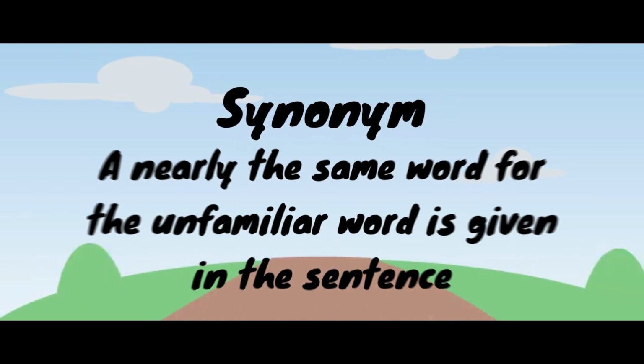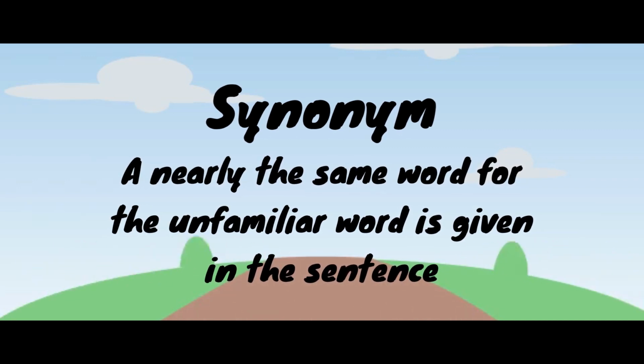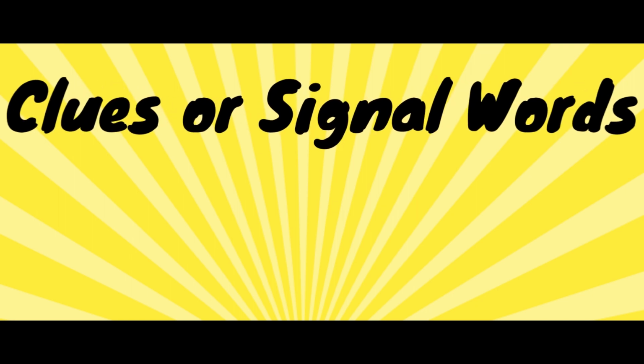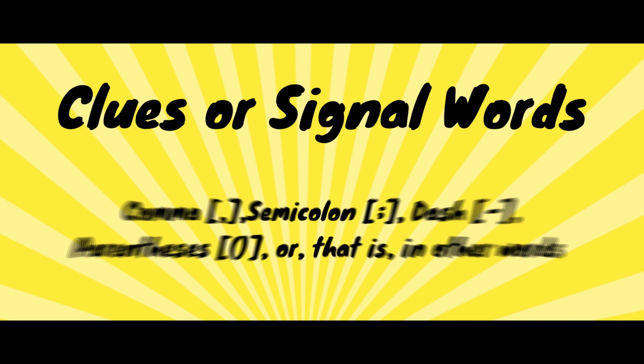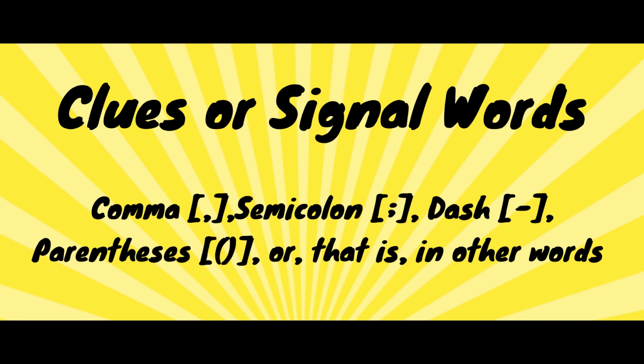Next, number 2. Number 2 is synonym. A nearly the same word for the unfamiliar word is given in the sentence. Ang kasing kahulugan na salita ay nandoon mismo sa pangungusap. Synonyms, kasing kahulugan. Now, what are the clues or signal words that will help us identify that the given context clue is in fact an example of synonym? If you see comma, semicolon, dash, parenthesis, or that is, in other words.